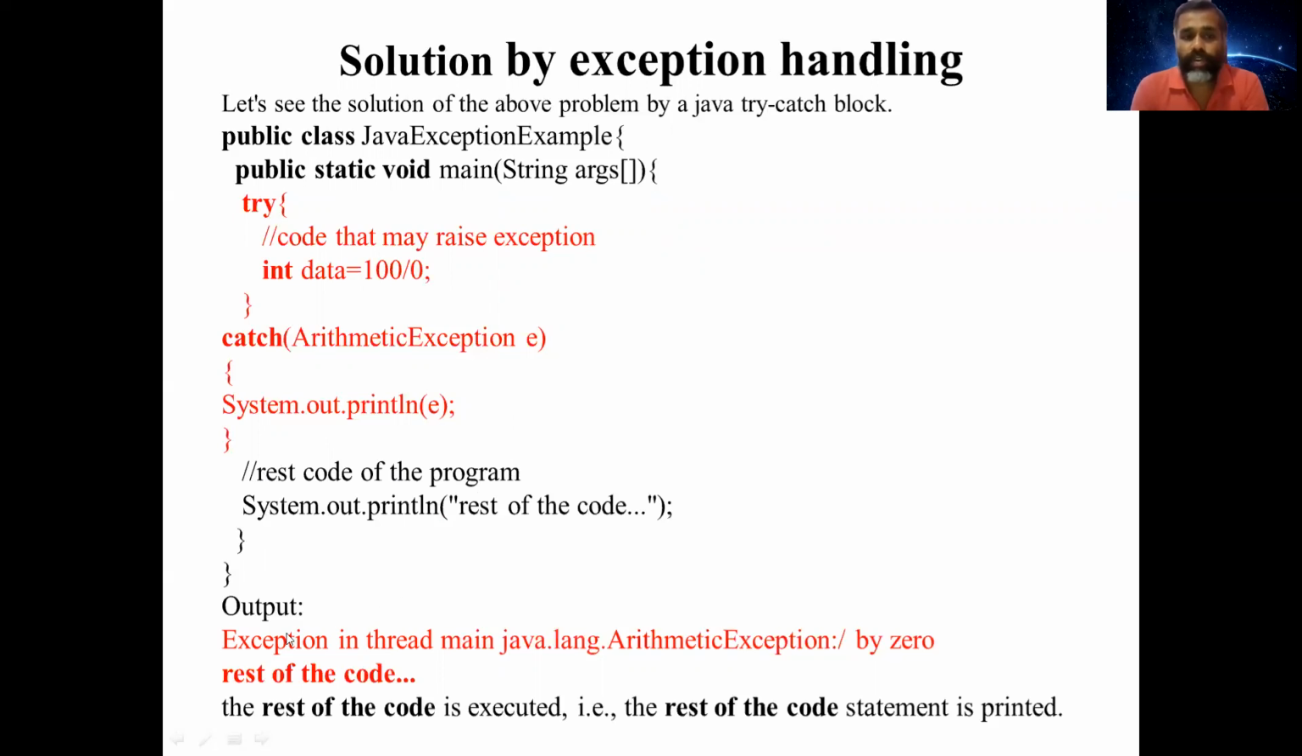Now the output will be that once the exception has occurred, it will be caught by the catch block, the error statement will be printed, and the rest of the statements will be executed. The rest of the code is printed in this program. This is how we execute the program by handling the exception. So here the program is not interrupted by the exception. It executes all the statements, even if the exception occurs.